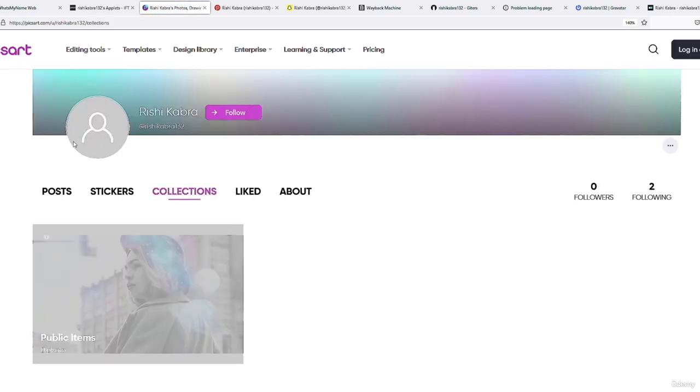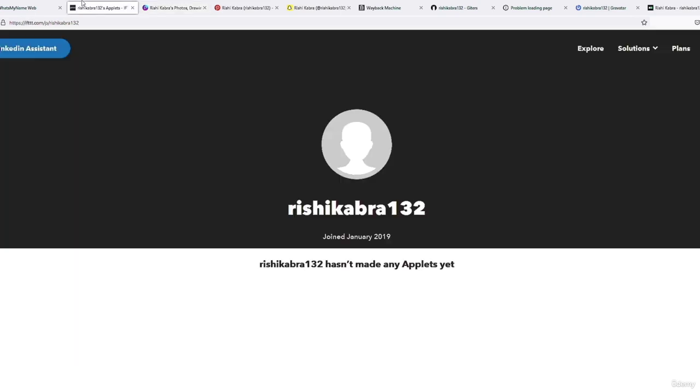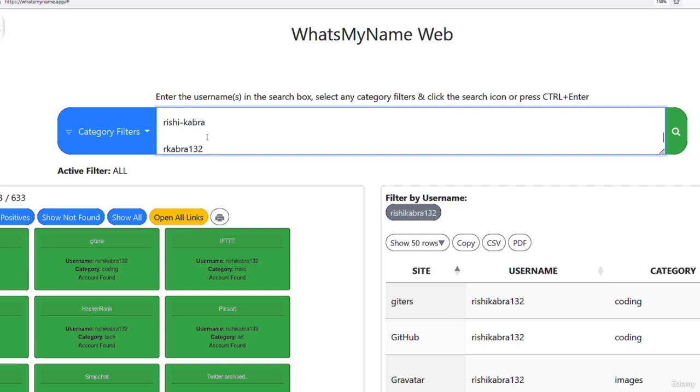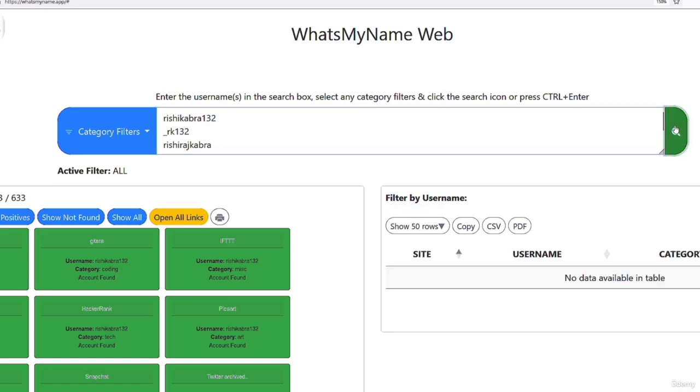But it's always good to see or know the accounts that this person has, because this might give you an idea of the person's likes. And here we have another account. We can see that he joined in 2019, and this is a service to automate your post schedules. Now let's come back and try to search for multiple usernames. I would like to copy these usernames and then come in here and add them like this. So right now we have all of these usernames, and then I'm going to say search.